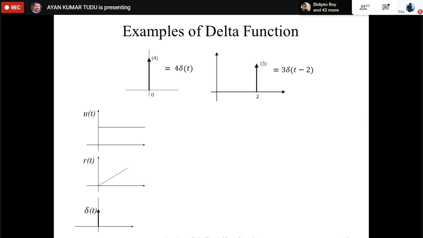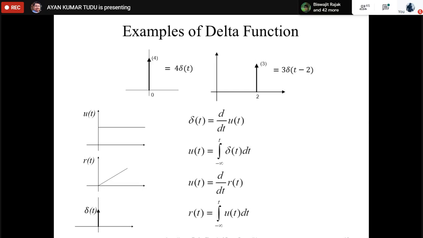Delta(t) equals d by dt of u(t). Again, u(t) can be written as the integral of delta(t) dt. Similarly, u(t) is d by dt of r(t), so r(t) can be written as the integral of u(t) dt. All 3 signals are interrelated. Please remember this.